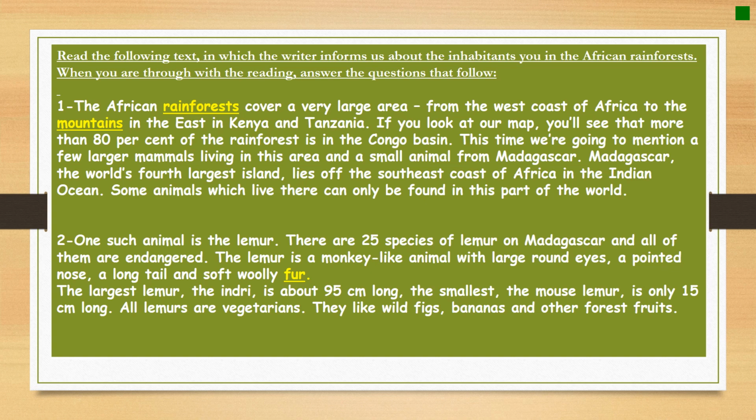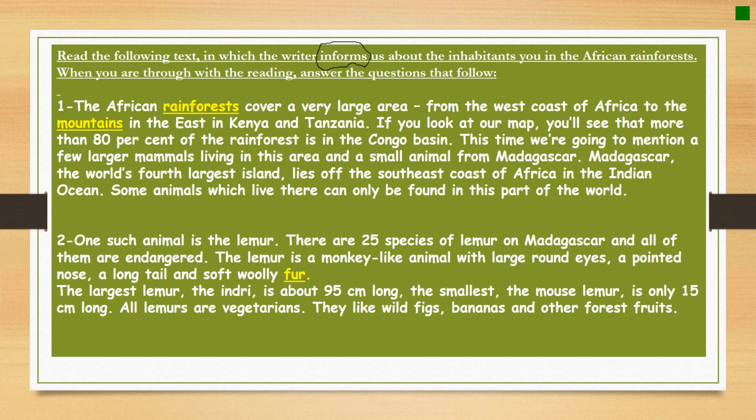I'm going to start reading the question or the introduction of the worksheet, which says, read the following text in which the writer informs us about the inhabitants that live in African rainforests. When you are through with the reading, answer the questions that follow. As you can see here, the question is saying it informs.